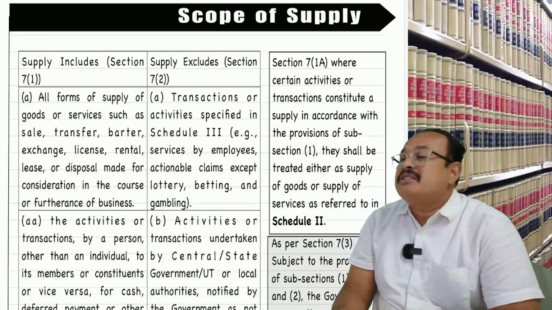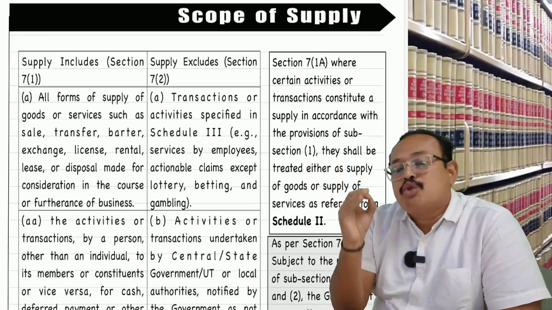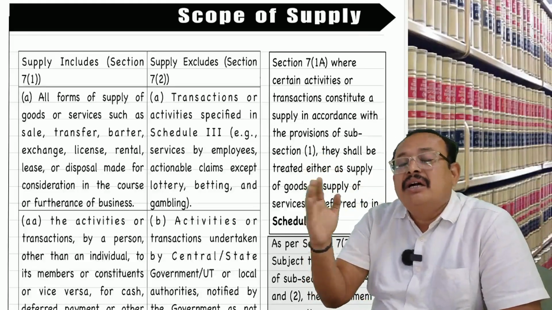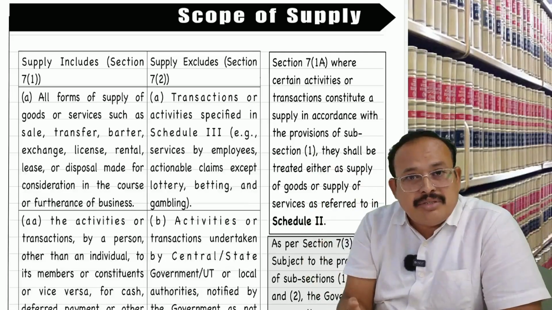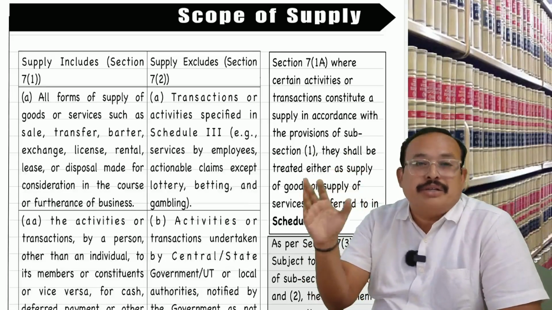My dear friends, the first chapter from the GST law is scope of supply. Once I cover the entire GST provisions, I will enter into customs, and our journey is going to wind up with foreign trade policy.